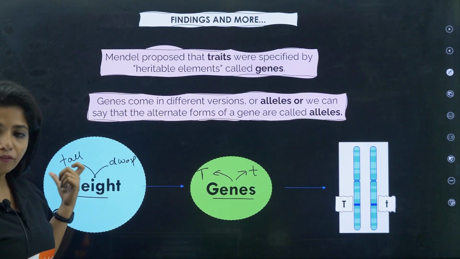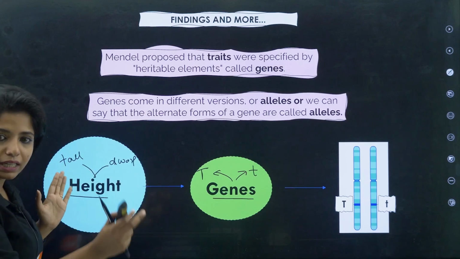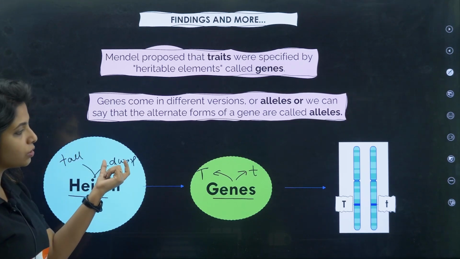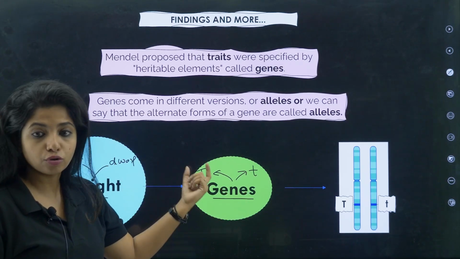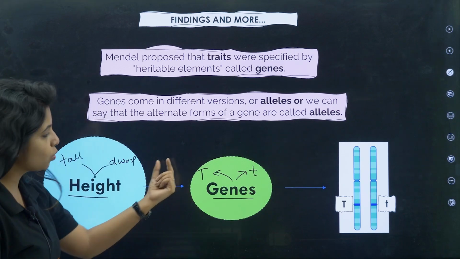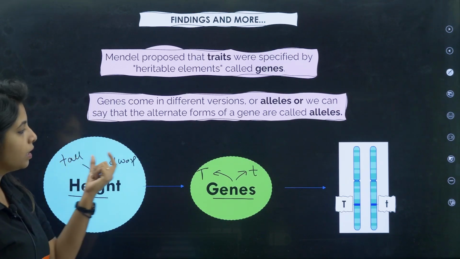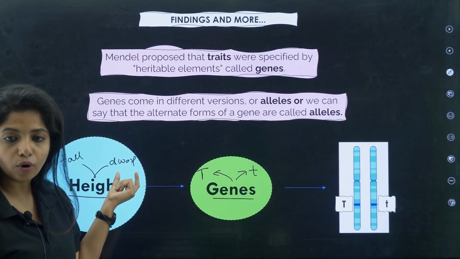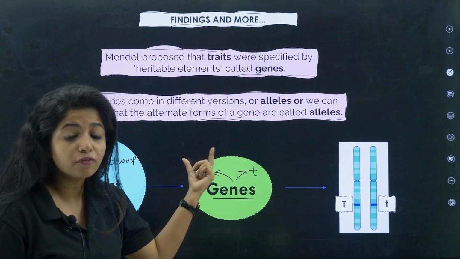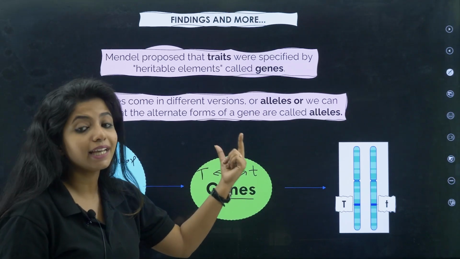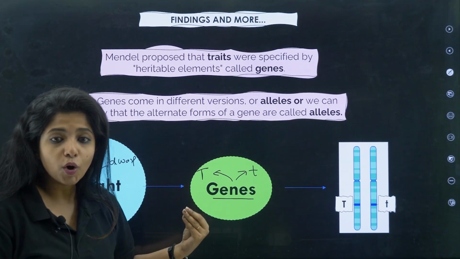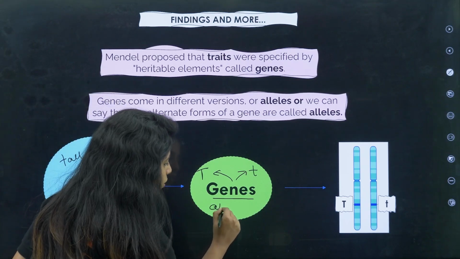So height also has two different varieties. Similarly, for two different varieties, obviously the gene which is coding should also have two different varieties. One variety will be coding for tall, the other variety would be coding for dwarf. So what do you call these varieties of a gene? You call them alleles, my dear children.